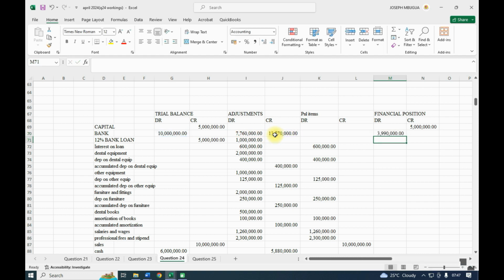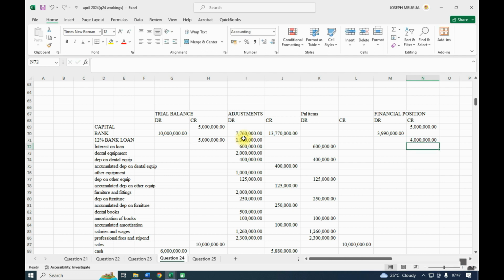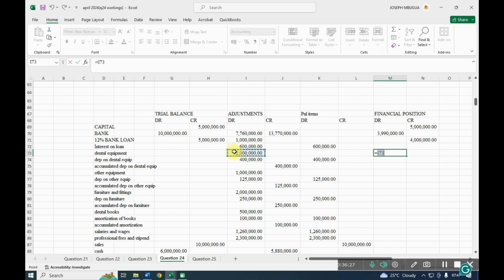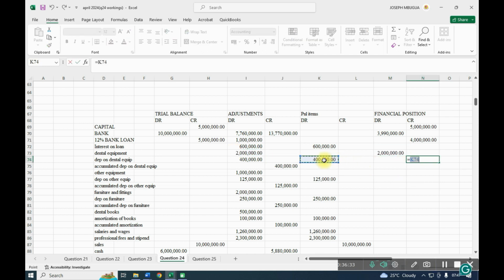You shall remain with 39. So the loan, we had 5, we repaid 1, remain with 4. Then dental equipment, we shall have it at 2, and we had accumulated depreciation on that.